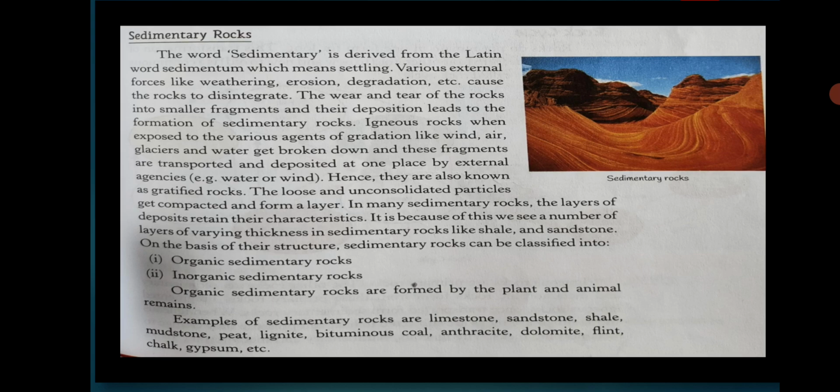Organic sedimentary rocks are formed by plant and animal remains. So, how are the sedimentary rocks formed? They are formed by the plant and animal remains. The examples of sedimentary rocks are limestone, sandstone, shale, lignite, bituminous coal, anthracite, dolomite, gypsum, etc. So this was about the sedimentary rocks.